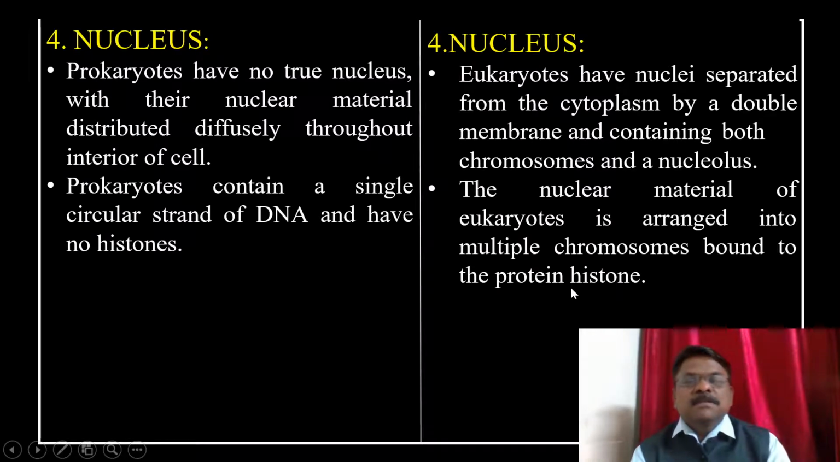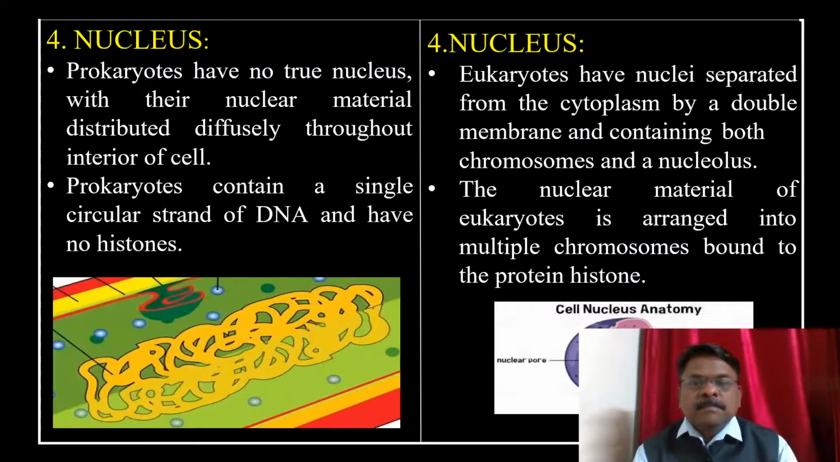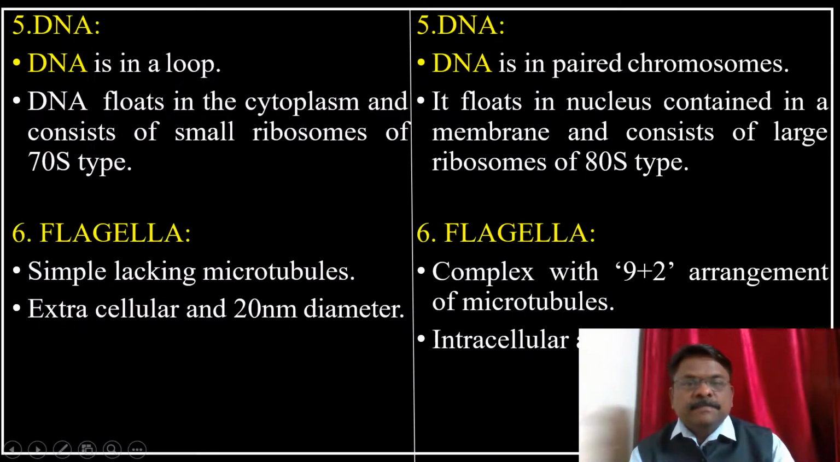So it means in case of prokaryotes, the nucleus is very simple, and in case of eukaryotes, the nucleus is very complex, covered with a nuclear membrane. This is the structure of the prokaryotic nucleus, and this is the structure of the eukaryotic nucleus.